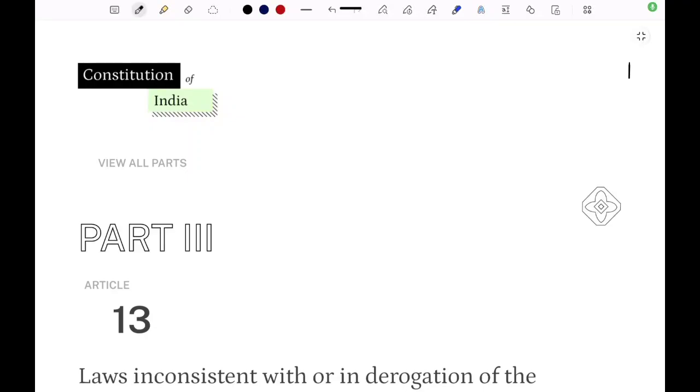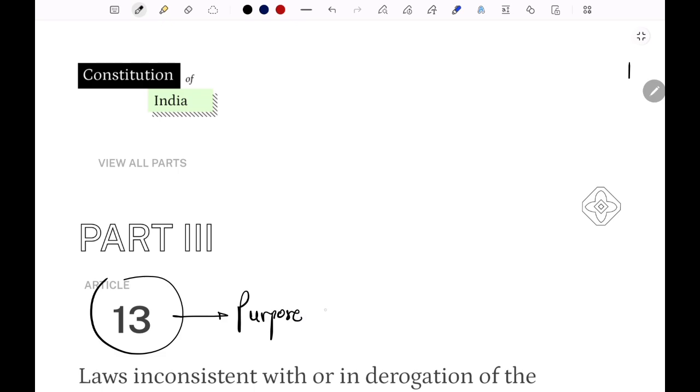Hello everyone. Today in this lecture we are going to discuss Article 13, that is, the law inconsistent with the FR, the fundamental rights. Article 13 is the judicial review article of the Constitution. Basically, the purpose is to protect fundamental rights. So what was the purpose of Article 13?